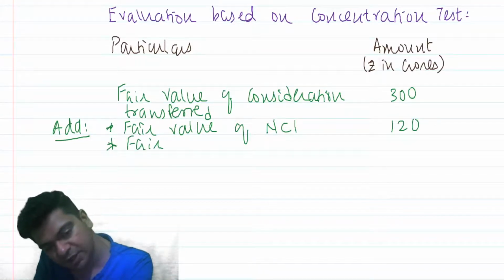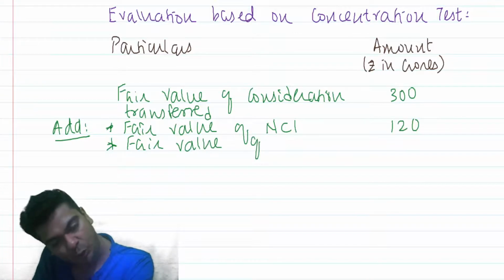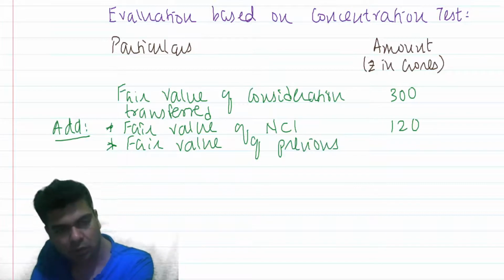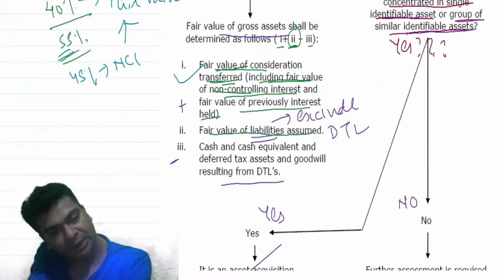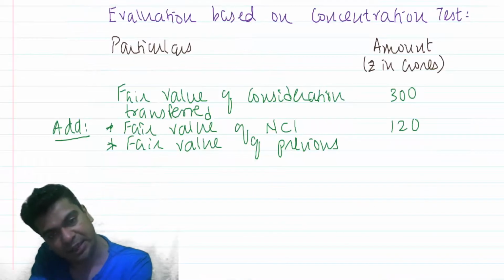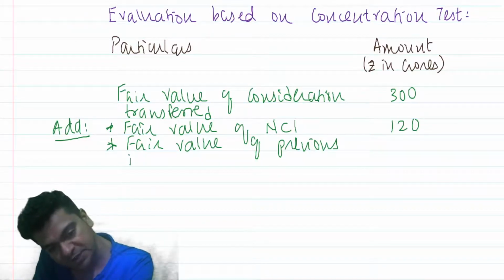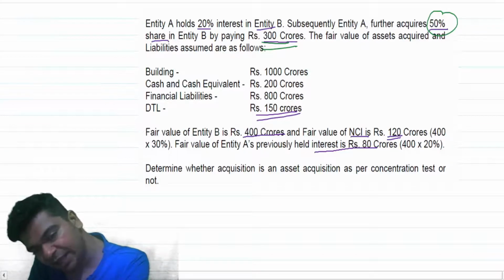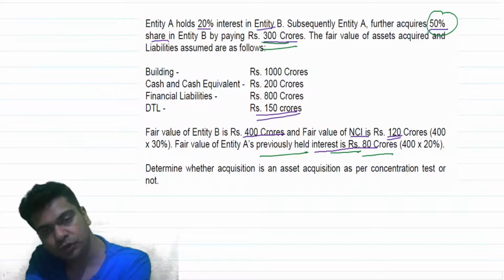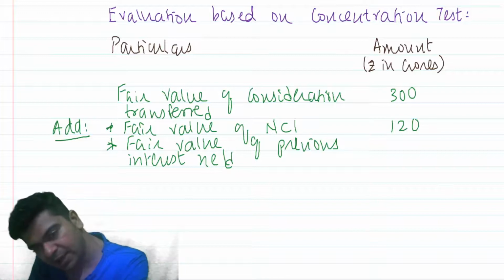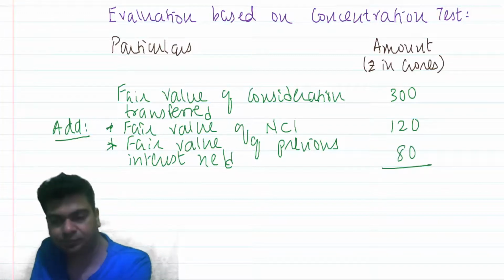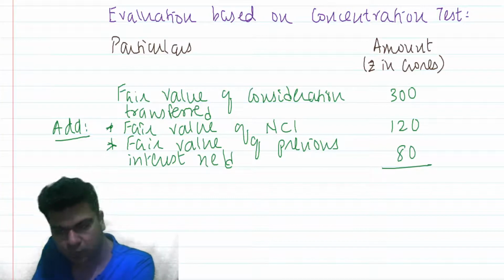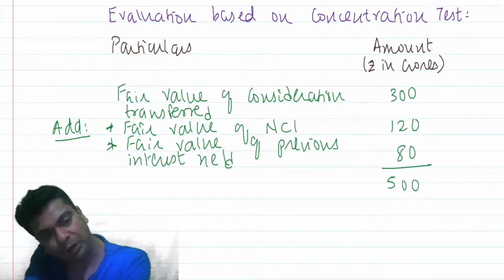To this, we should further add the fair value of previous investment, right? They say fair value of previous interest held. They are saying that the fair value of previously held interest is 80 crores. I apply 80 over here. This gives me 500 crores.